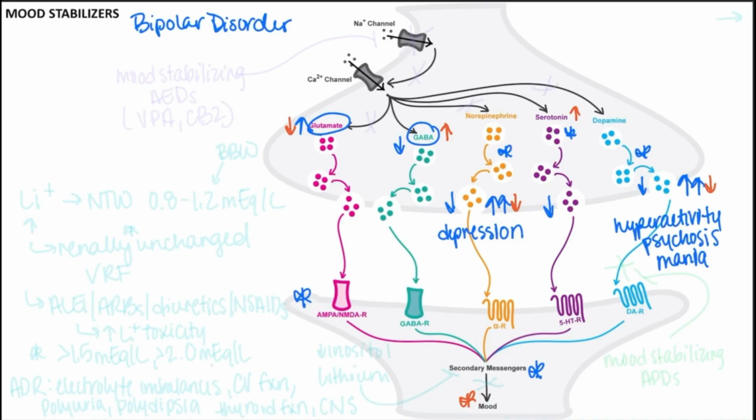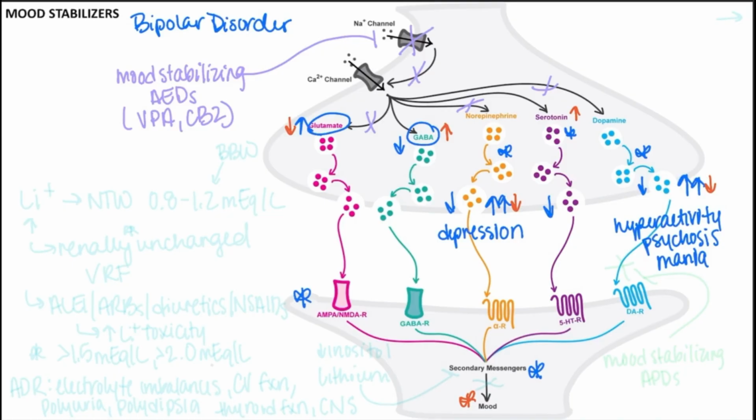So the first group of agents we're going to talk about are our mood stabilizing anti-epileptic drugs. And for example, this includes valproic acid and carbamazepine, as well as others like lamotrigine, all of which have that sodium blocking potential, which will prevent the release of those elevated neurotransmitters that are promoting mania or hypomanic episodes. So some of these anti-epileptic drugs do have activity at other targets involved in glutamate and GABA signaling, which may lend to their mood stabilizing activity.